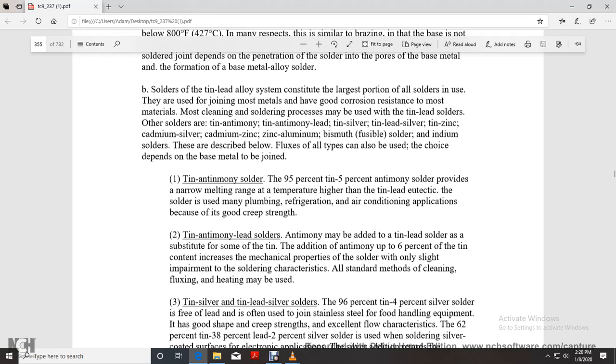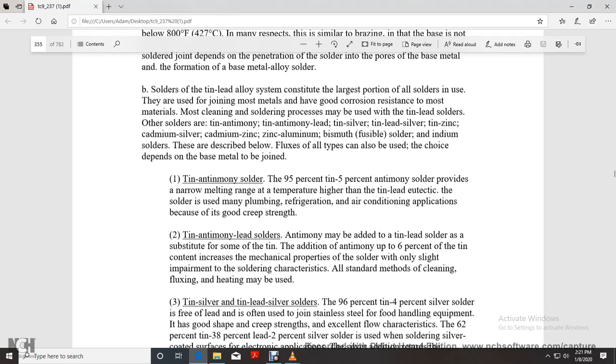Other solders are tin antimony, tin antimony lead, tin silver, tin lead silver, tin zinc, cadmium silver, cadmium zinc, zinc aluminum alloy, bismuth fusible solder, and indium solder. They are described below. Fluxes of all types can be used, with the choice depending on the base metal. Tin antimony solder is 95% tin, 5% antimony, provided with a narrow melting range, which is higher than tin lead eutectic, and the solder may also be used in plumbing, refrigeration, and air conditioning applications because of a good creep strength.